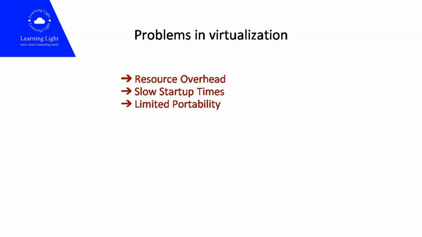VMs can be less portable due to their larger size and dependencies on specific hypervisors. Moving VMs between different virtualization platforms may require conversion. VMs may suffer from inefficiencies in resource utilization, especially when running multiple VMs on a single host. This can result in underutilized resources.